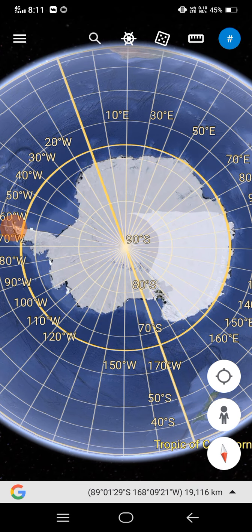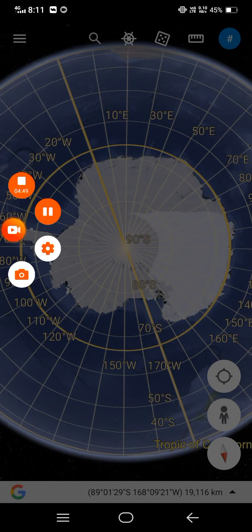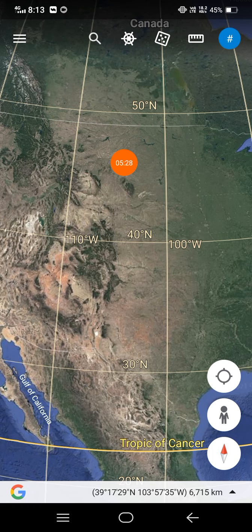It is also more than half the size of the USA. You can see the USA is located just here. Antarctica is more than half of the USA. So next you can see the physical settings.